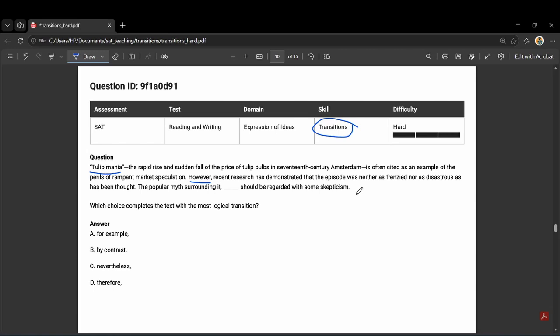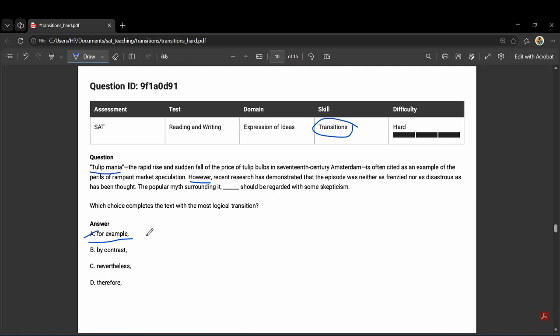So now we need a word that connects research says it wasn't that bad to the popular myth should be doubted. And now let's go through all four answer choices. A, for example. This would mean what comes next is an example of what was just said, but we're not giving an example, we're drawing a conclusion. It doesn't fit, so it's eliminated.